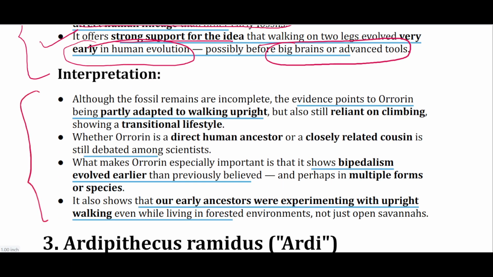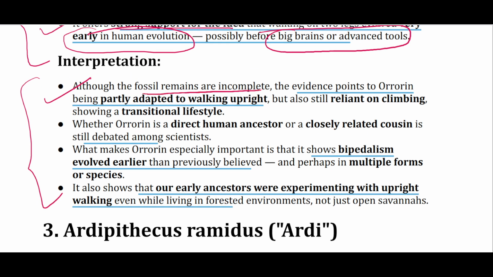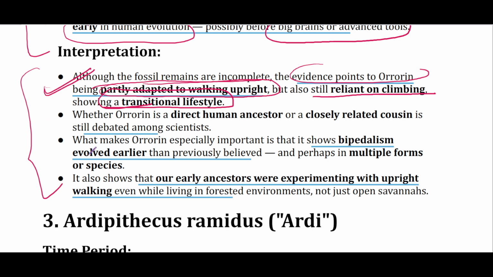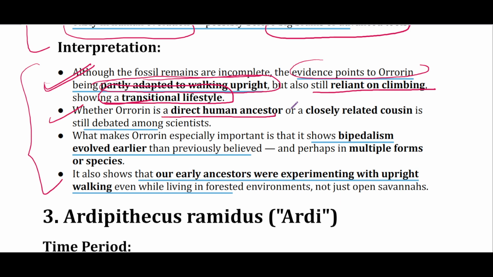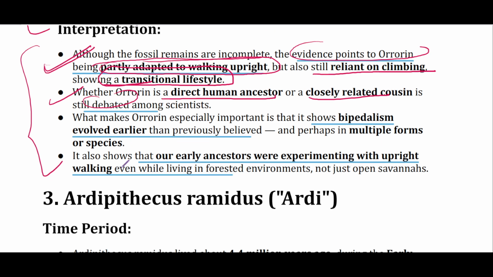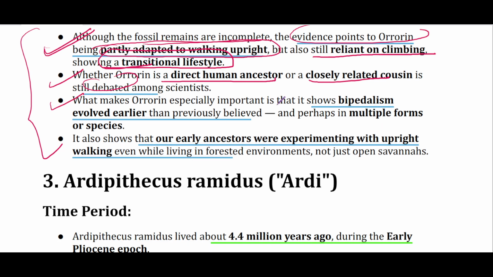Now, interpretations. First, although the fossil remains are incomplete, the evidence points to Orrorin being partly adapted to upright posture, walking upright. And the arm features show that it was still relying on climbing. So here, a mixture of a transitional lifestyle can be seen. Whether Orrorin is a direct human ancestor or a closely related cousin is still debated. And this interpretation tells you that bipedalism evolved earlier than previously believed.